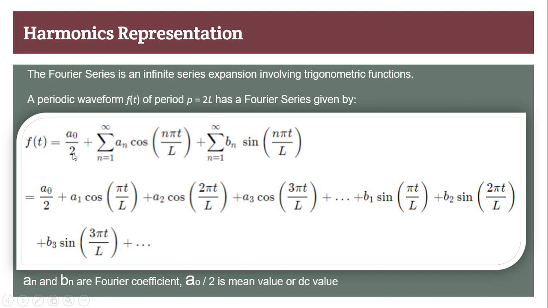It is generally present in our system in the form of a DC offset, and this is the summation of all the cosine terms from n equal to 1 to infinity, and here is the summation of all sine terms from n equal to 1 to infinity for the period of 2L. An and Bn represent the Fourier coefficients here, and this is the expansion of the Fourier series.